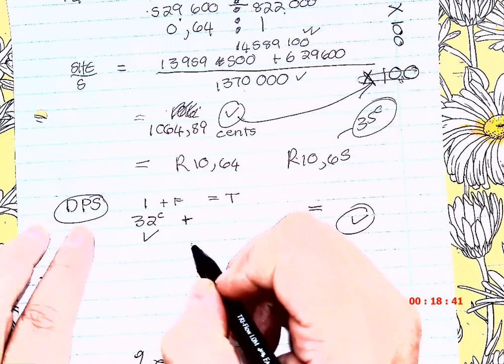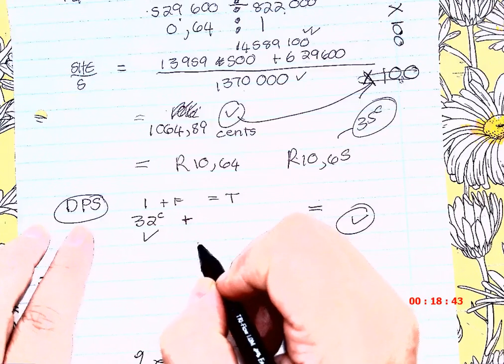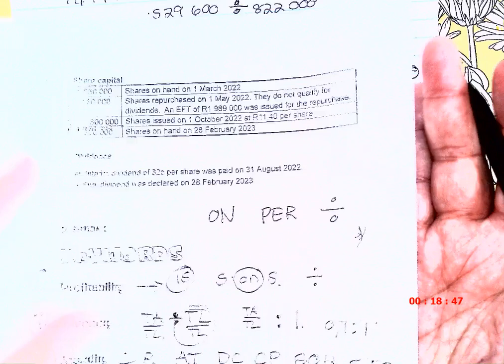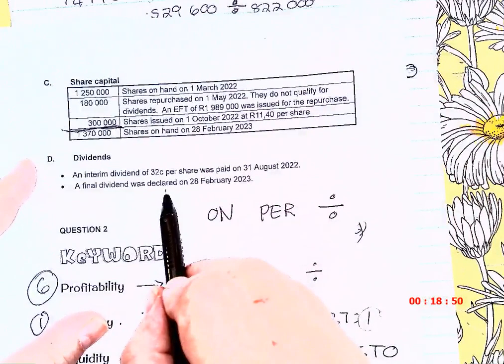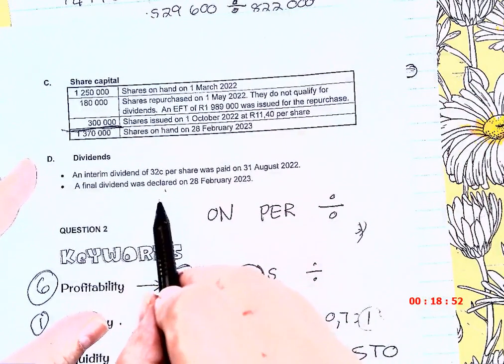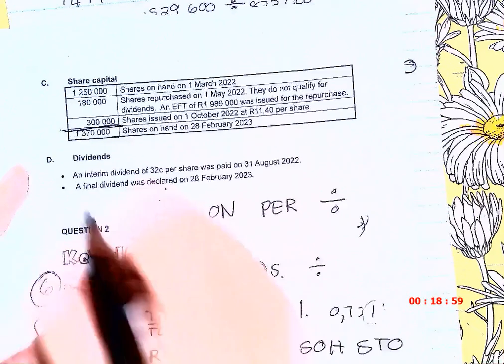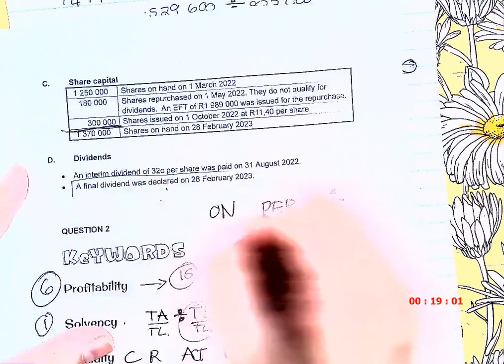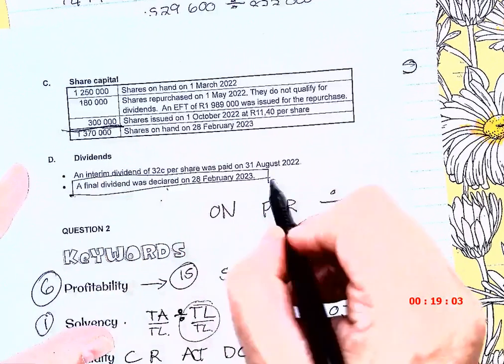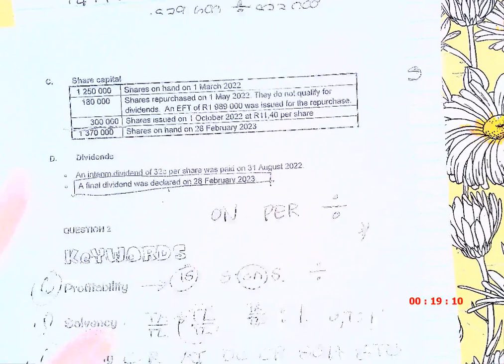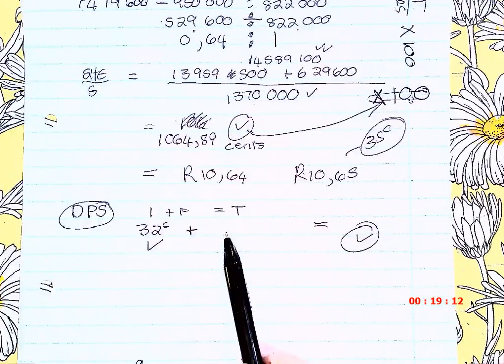What is the final one? So I want, what is my final dividend that was declared? What was the final dividend declared? Oh, we had 10. May I ask you, here, they do not give me the cents for the dividends. So how am I going to declare? Can you see, they want me to calculate the cents for the dividends.